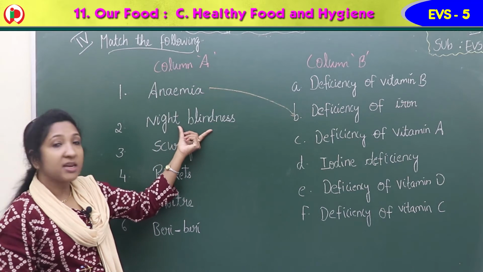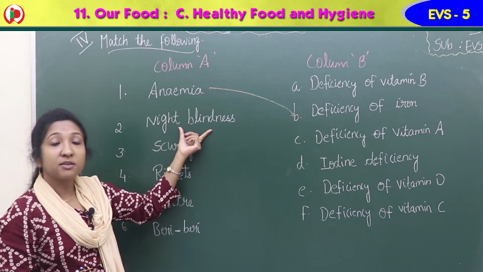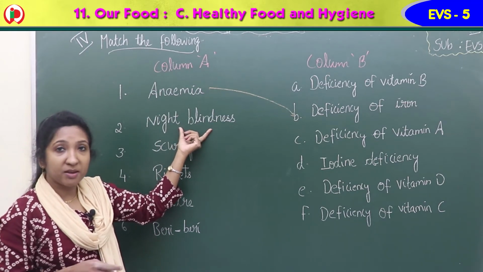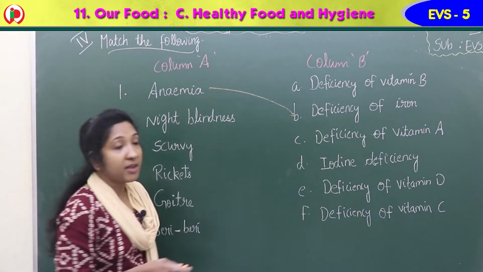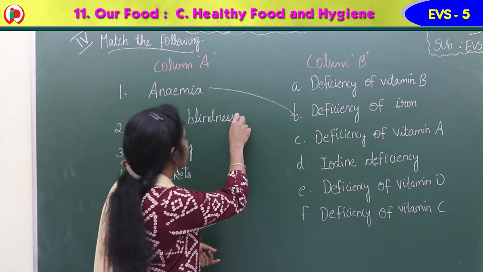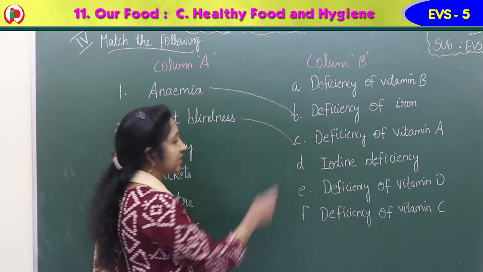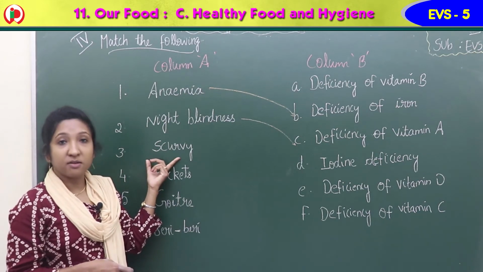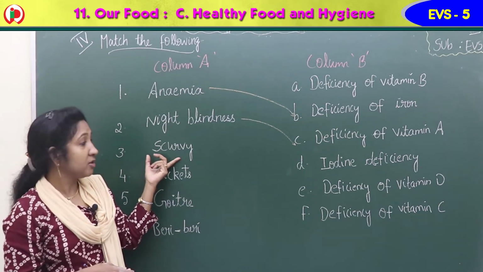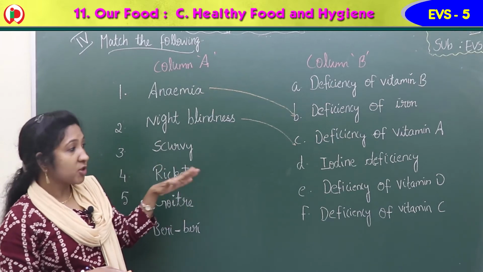Then night blindness causes due to the lack of which vitamin? Deficiency of vitamin A. So 2 matches with C, deficiency of vitamin A. Now scurvy is a deficiency disease caused due to the lack of which vitamin?